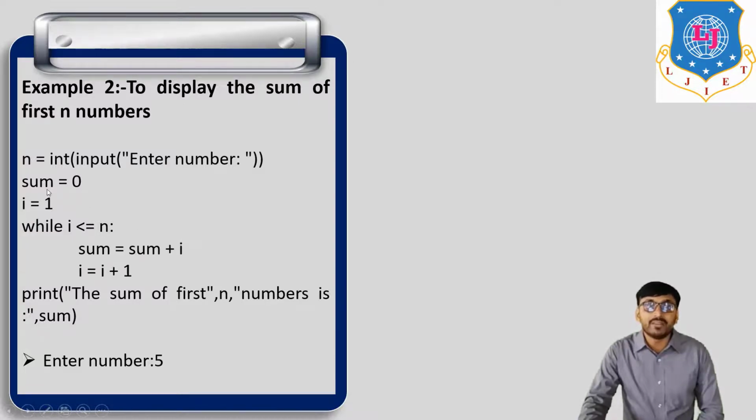What is the initial value of sum? 0. What is the initial value of i? 1. So 0 plus 1, sum is equal to 1. And we increment the value of i by 1, so i is equal to 2.